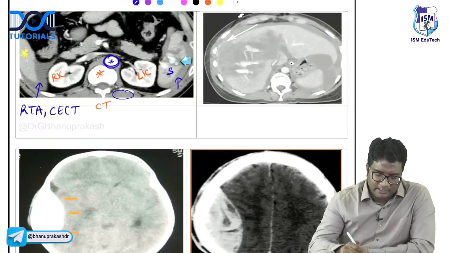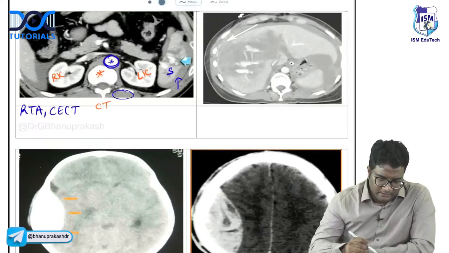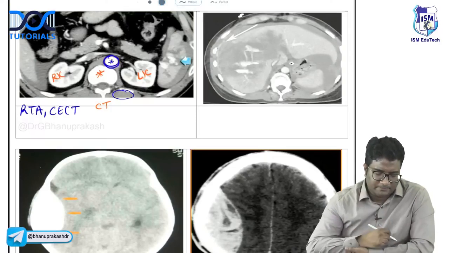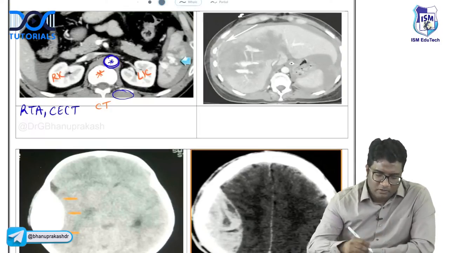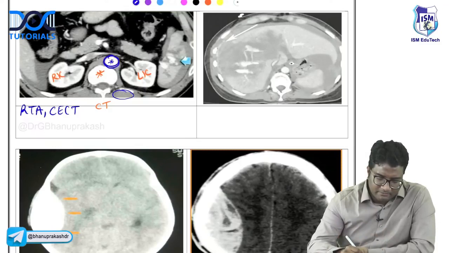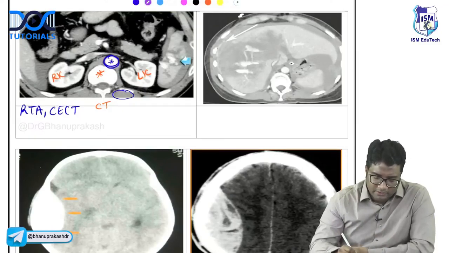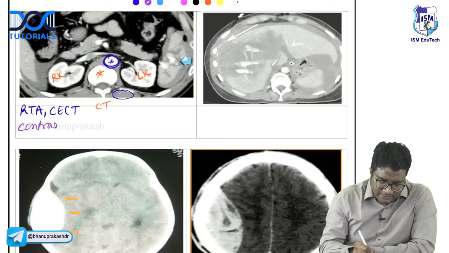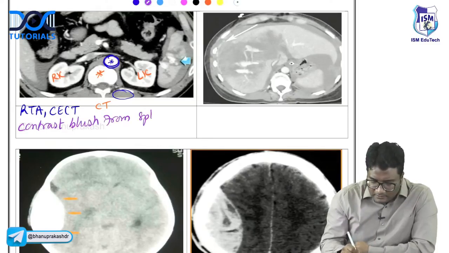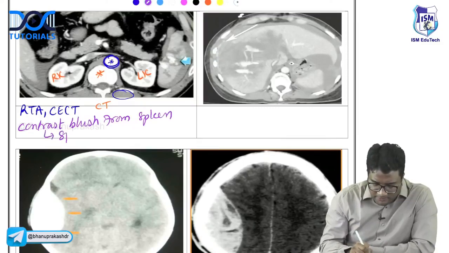You're seeing collection around the liver. You're seeing collection around the spleen. I'm asking you what is damaged. Please look at here. There is contrast extravasation occurring from the spleen. The blue arrow is pointing towards the contrast leak or contrast blush from the spleen. So this is splenic injury.